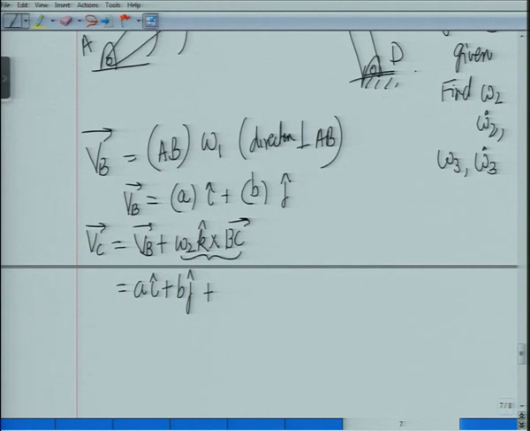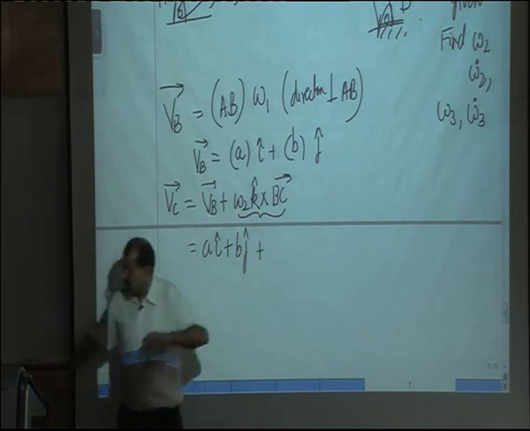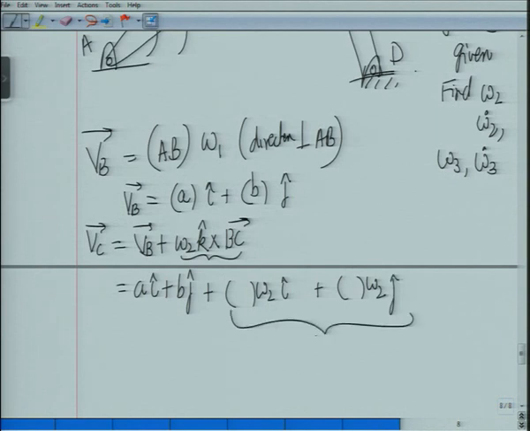This will be, again, if you know BC will be something i plus something j, take a cross product with k. So when you do this, you will get something containing omega 2 i plus something with omega 2 j. This is omega 2 k cross BC. Okay.